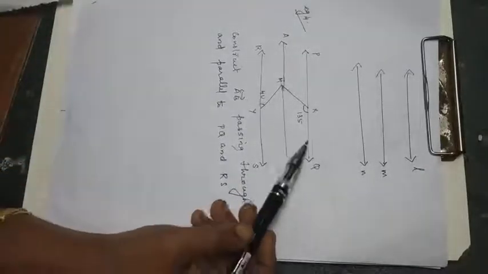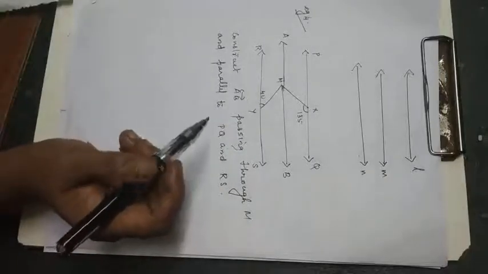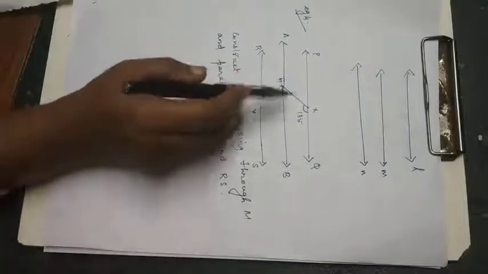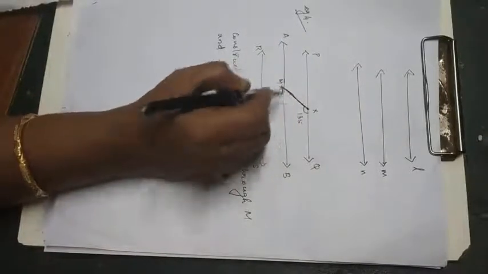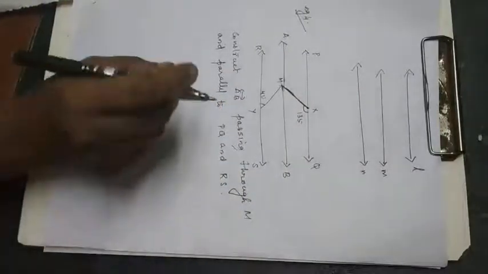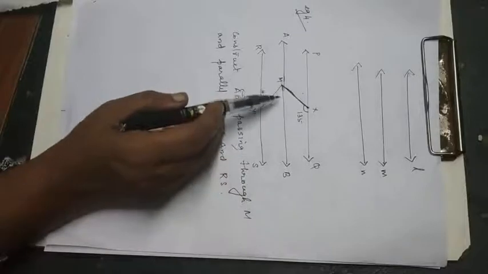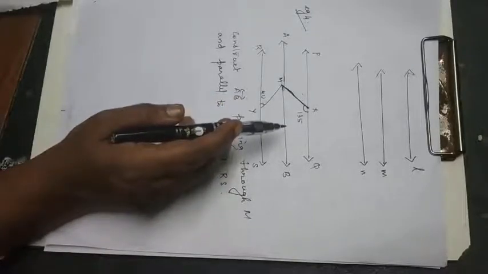Now look at this one. Now you have three parallel lines. Now what you are asked to find out, which angle you want, X, M, Y. This angle you have to find out. Now look at this one. When you are taking these angles, which type of angle will it be?